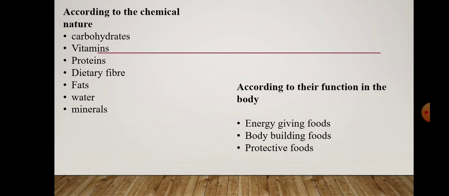Energy giving foods may include carbohydrates or fats. The foods which contain carbohydrates and fats include chapati, rice, sugar, oil, butter, and ghee. All these come under energy giving foods. Then body building foods include the food items which help in the building of the body and muscles. It will include eggs, fish, meat, milk, pulses, etc. Then protective food items are those which help to gain immunity and also protect an individual from diseases. It will include vitamins and minerals which we get from fruits and vegetables.